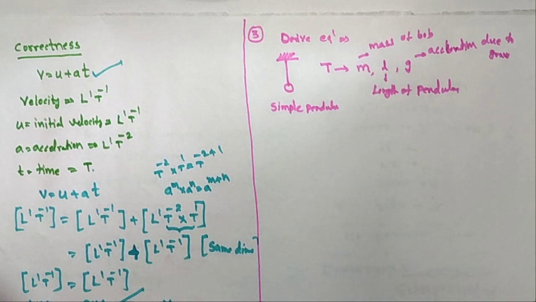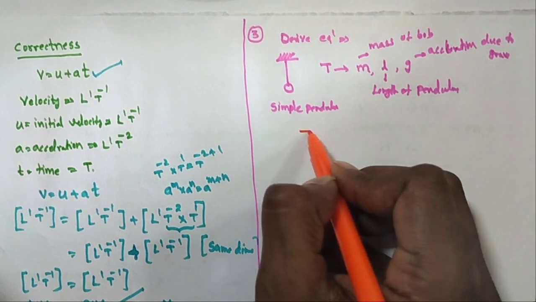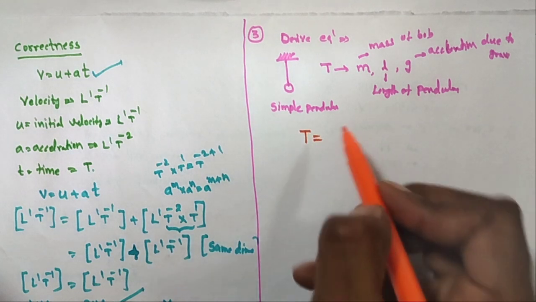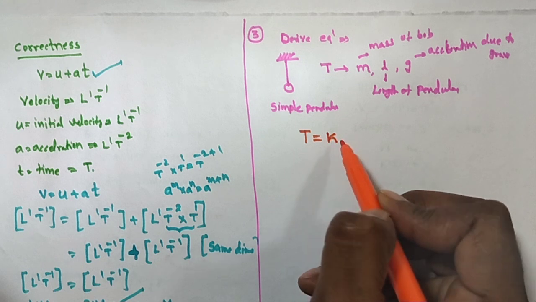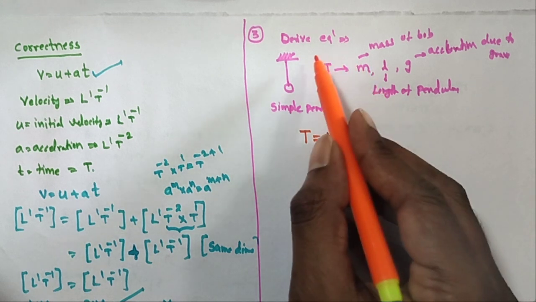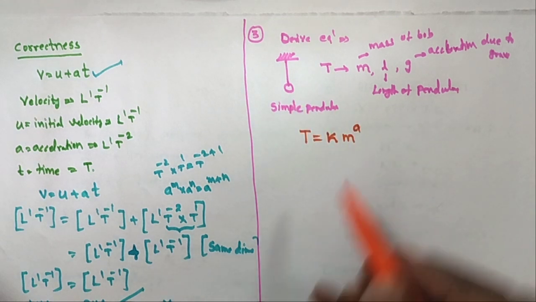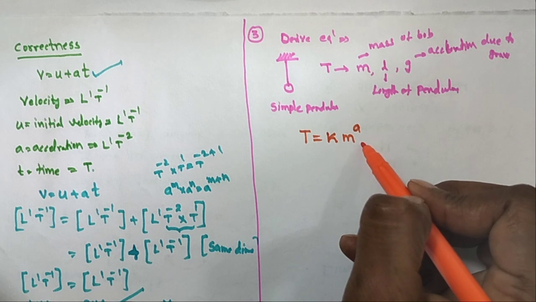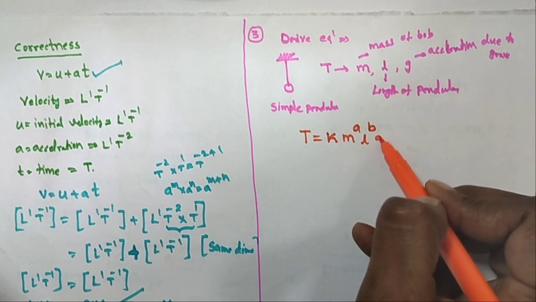So in this case I am assuming that T is equal to some dimensionless constant k, m power a, just I am assuming a, and length also depends on the time period, l power b, and g also depends on the time period, g power c.